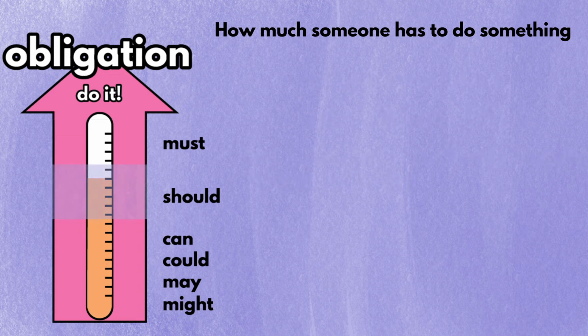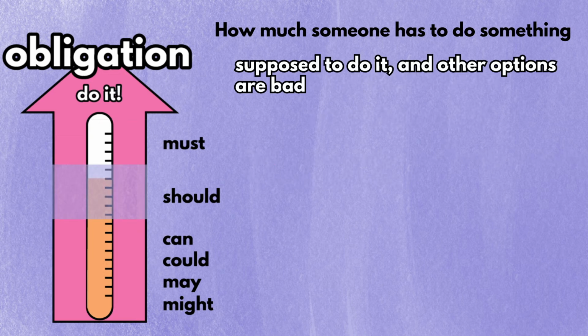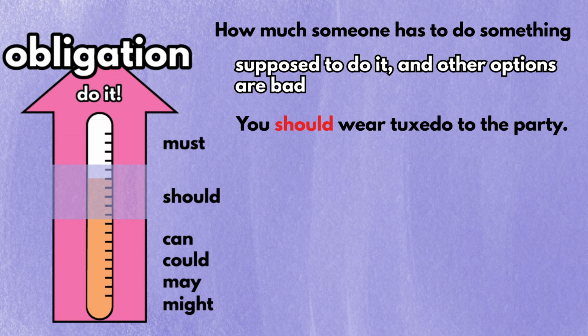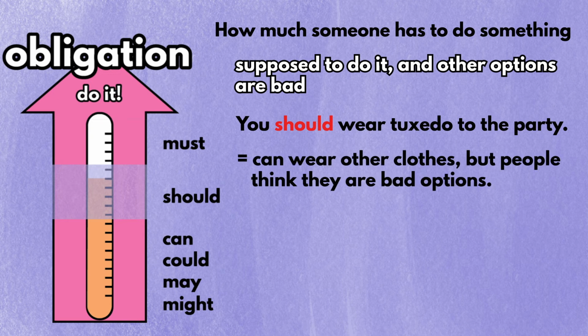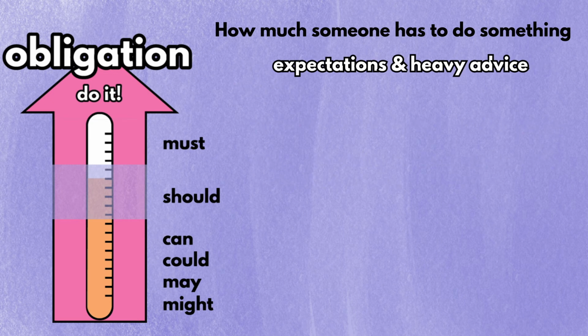Moving on, the word in this segment tells us that you're supposed to do something. There are other options, but people think those options are bad. For example, if I say you should wear tuxedo to the party, I mean you can wear other clothes, but people consider other clothes a bad option for the party. People also use this word for expectations and heavy advice.